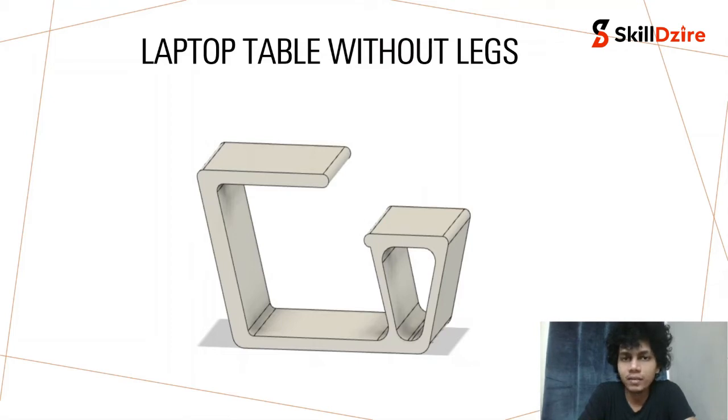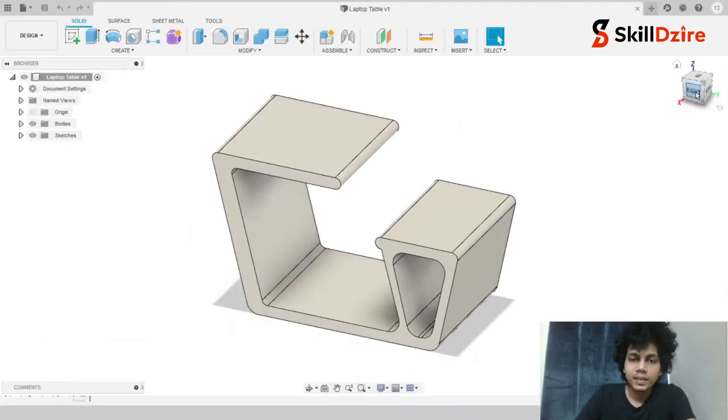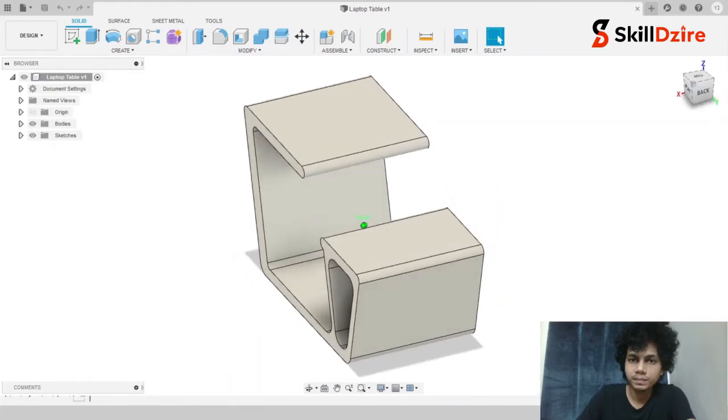I'll be presenting one of the designs, which is the laptop table without legs, which I designed for the real-time innovation drive. So let's begin. As you can see here, this is the laptop table without legs, which I designed for the innovation drive. I designed this in a 3D modeling software called Fusion 360.